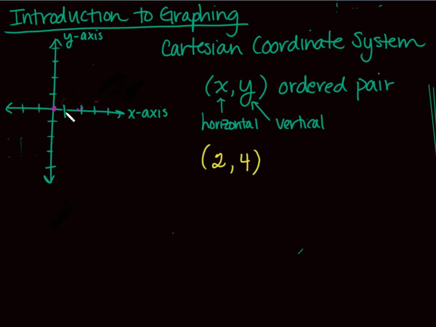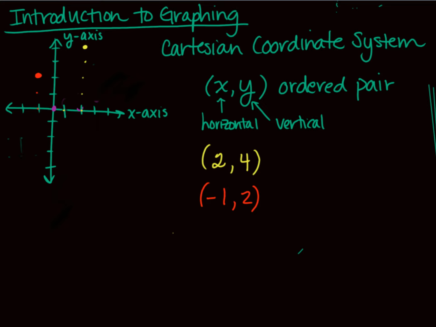So if I wanted to graph the point (2, 4), of course I would go over 2 in the x direction and up 4, and then there's my point (2, 4). If I wanted to graph (-4, 2), I would go, oh, I shouldn't have done that because I don't have a negative 4. If I graph (-1, 2), I'm going to go over 1 to the left and up 2. And so there's my point (-1, 2).